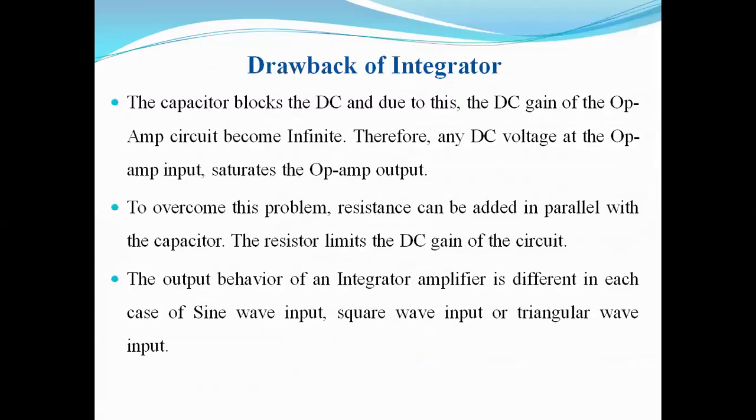However, there are certain drawbacks of the integrator. The capacitor blocks the DC, and due to this, the DC gain of the op-amp circuit becomes infinite. Therefore, any DC voltage at the op-amp input saturates the output. To overcome this problem, a resistance is added in parallel with the capacitor. This resistor limits the DC gain of the circuit. The output behavior of an integrator amplifier is different in each case of sine, square, or triangular waveform.